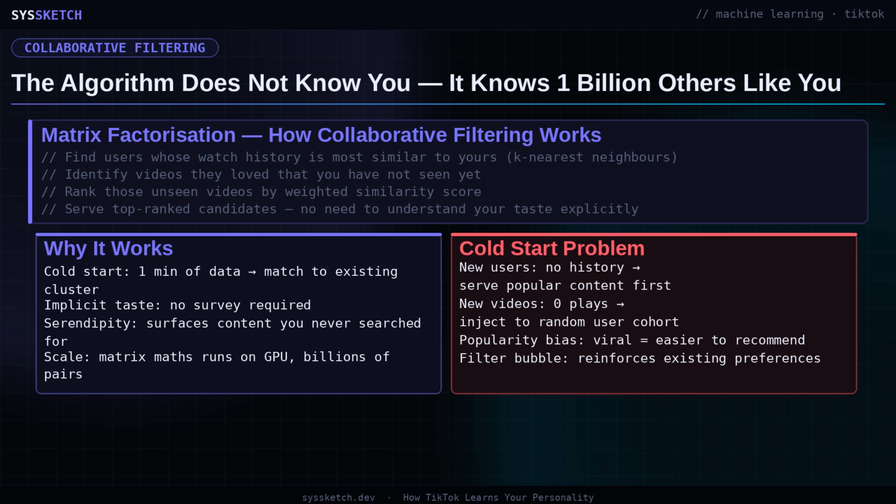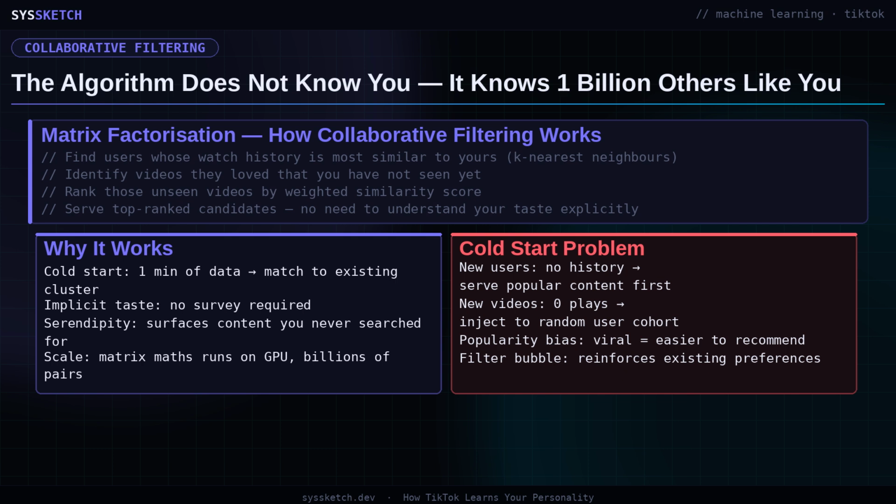The learning objective is for the dot products between user and video vectors to reconstruct the known engagement scores so accurately that the model can then reliably predict the unknown ones. The result is a system that infers taste without ever being told explicitly what taste means in human terms. This approach has one well-documented weakness called the cold start problem.